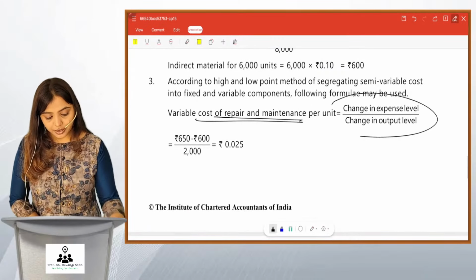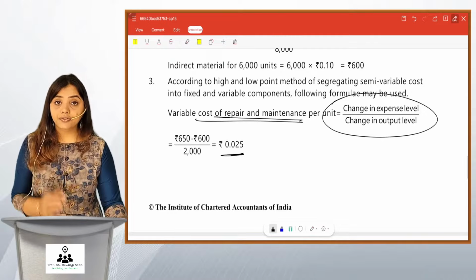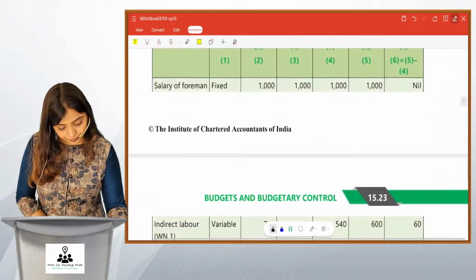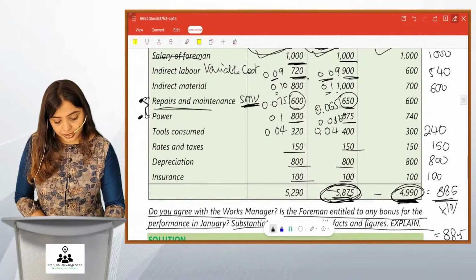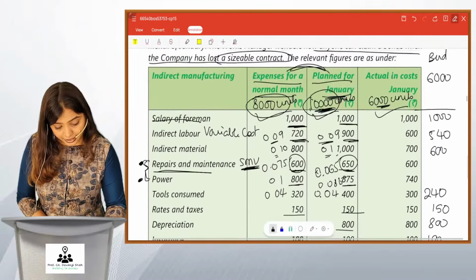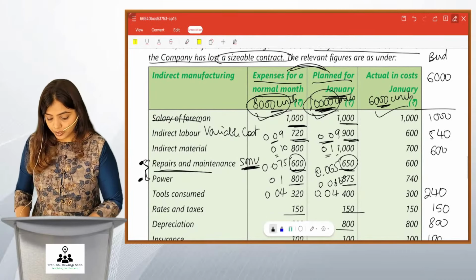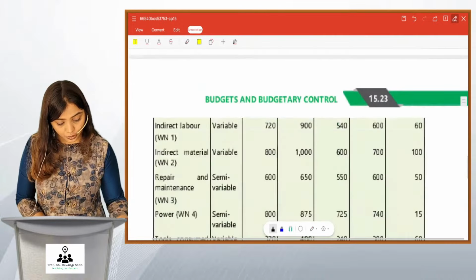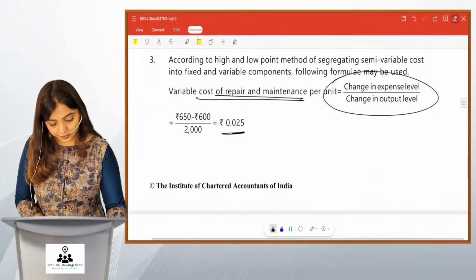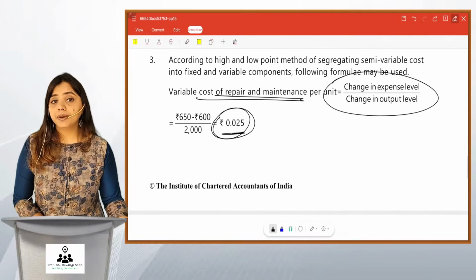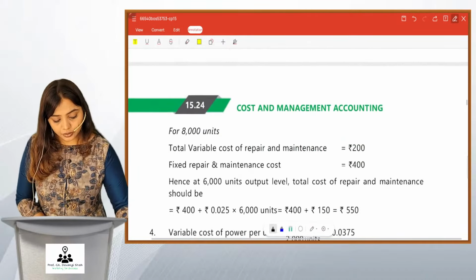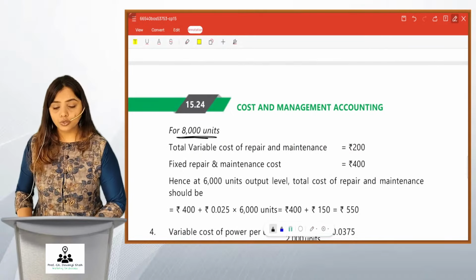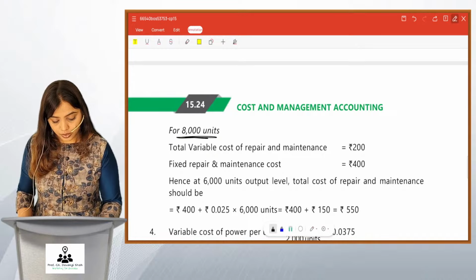First, we find out the variable cost per unit. That is by taking difference in cost upon difference in units. So look at the question. Difference in cost is 50 and difference in units is 2,000. So 50 divided by 2,000, you get 0.025, friends. This is your variable repairs and maintenance cost. And you take any level, 8,000 or 10,000, here it is 8,000. So 0.025 into 8,000, you get 200 rupees.